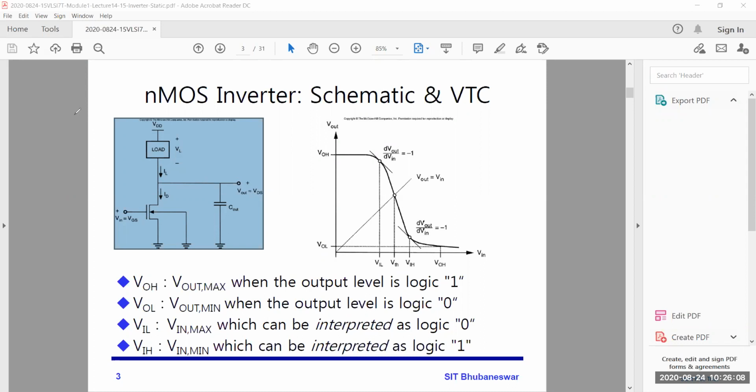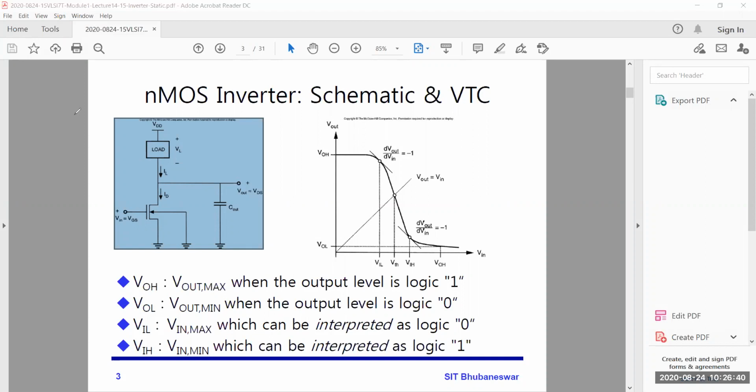VIL is 2 volts, meaning from 0 to 2 volts the output will be 5 volts. For 3 to 5 volts, the output will be 0, meaning low. So 3 volts is the VIH, the minimum input high voltage.